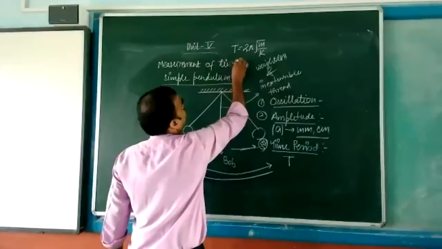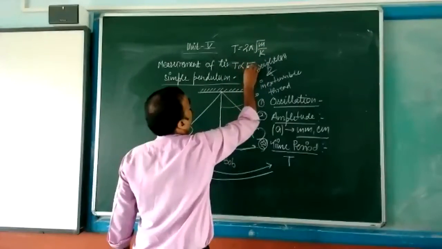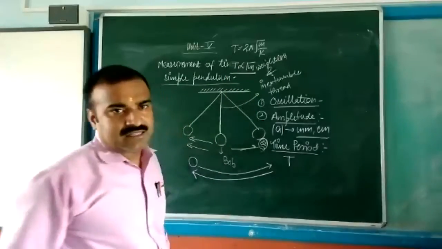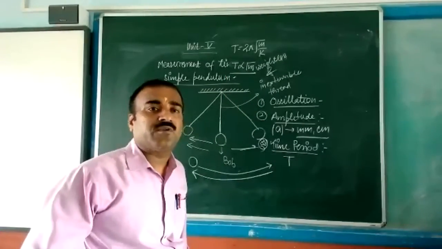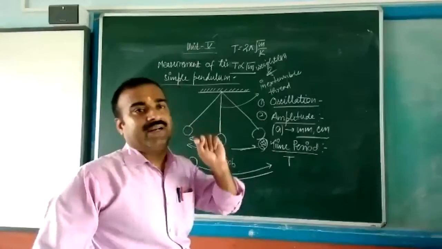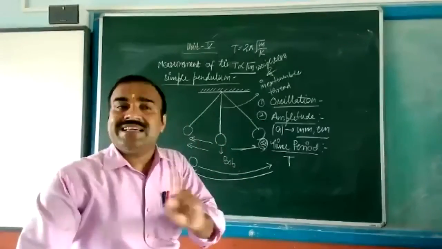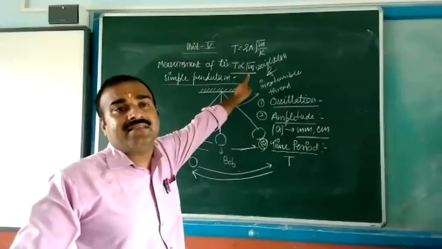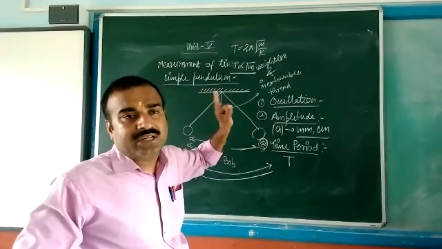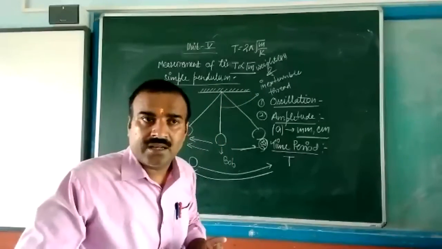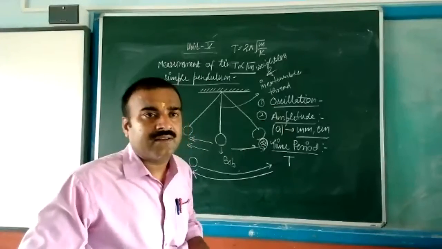Time is directly proportional to the square root of mass, so it will also be affected. If mass changes, time period will also be affected. Others clear? Yes, sir.